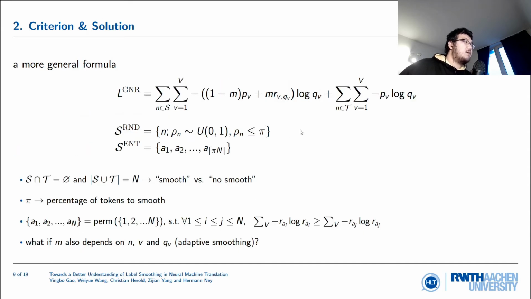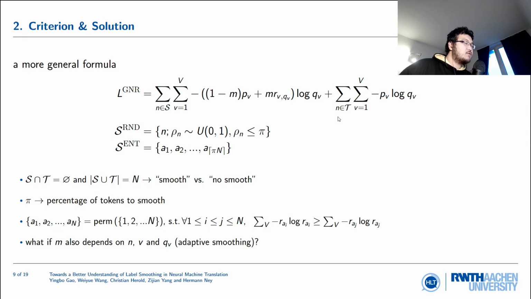We could write a more general formula. So we make two modifications. One is that we consider the outer summation over the target tokens and split them into two sets, one set for smoothing, one set for no smoothing. And the second modification is here. Recall previously we have 1 over v here. Now replace it with an arbitrary distribution that could depend on v or qv.